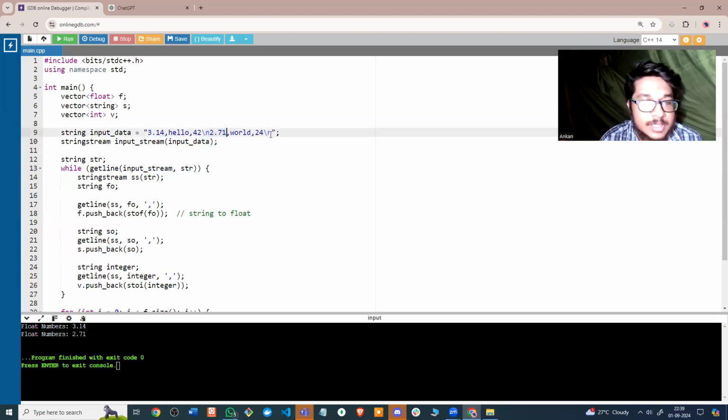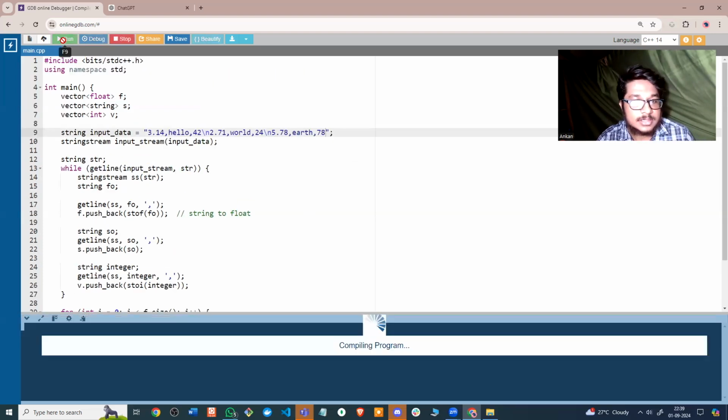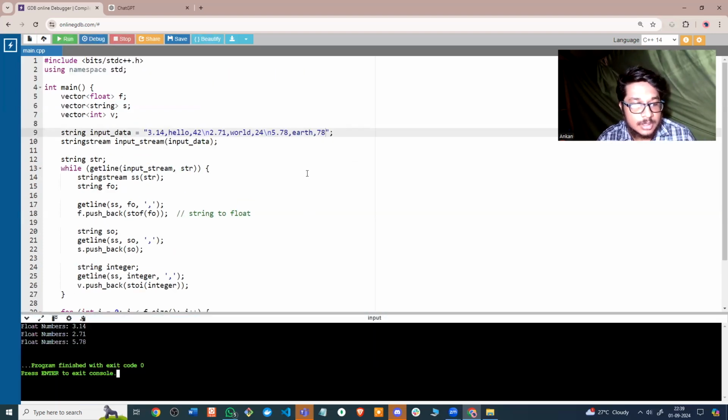Now I can go into the next line and increase this. I can also do it like 5.78, comma, earth, comma, 78, something like this. If I run this, you will see that 5.78 is also stored here. So 3.14, 2.71, 5.78.